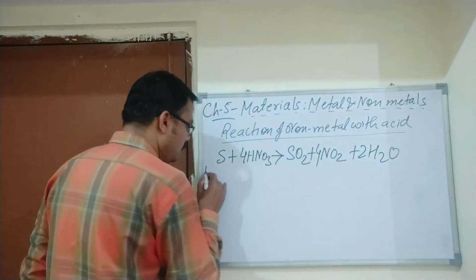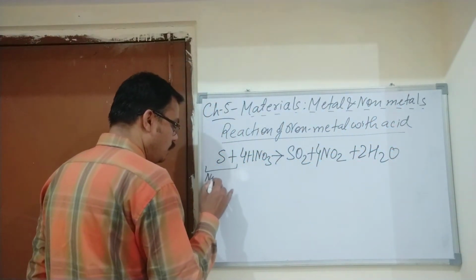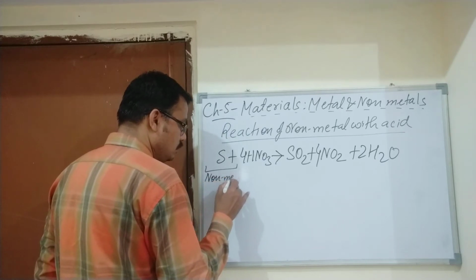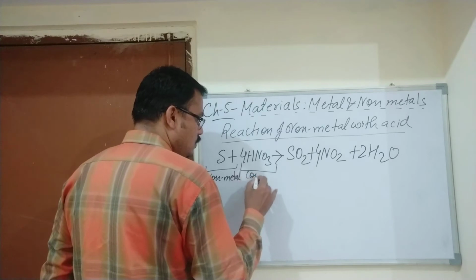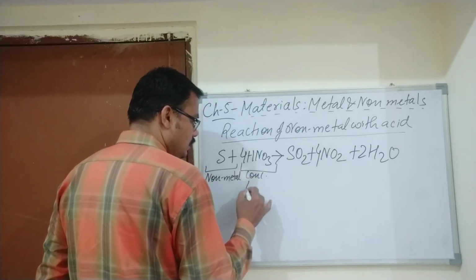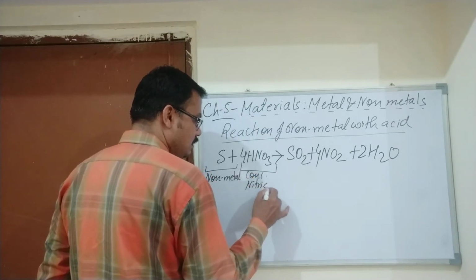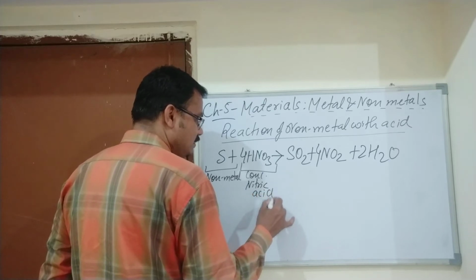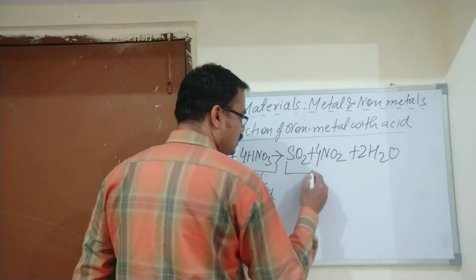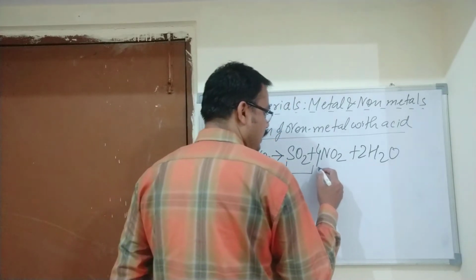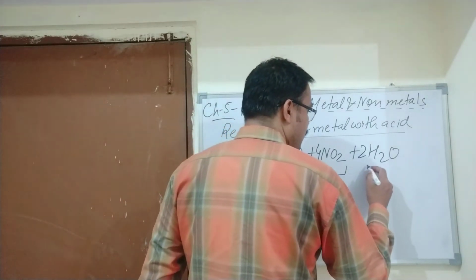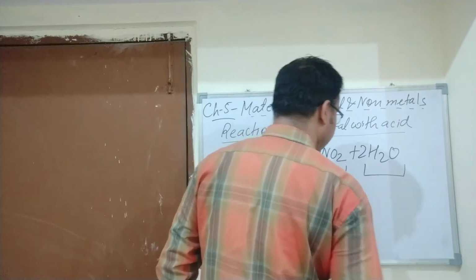So when a non-metal reacts with concentrated nitric acid, it forms sulfur dioxide, nitrogen dioxide and water.